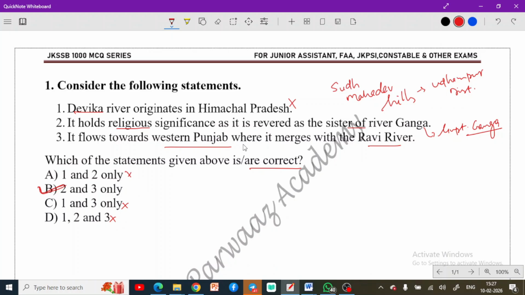Now one more thing that I told you: it's sometimes referred to as Gupt Ganga. Do remember that. And one more thing: North India's first rejuvenation project was launched on this river, that is your river Devika. So remember that fact as well.